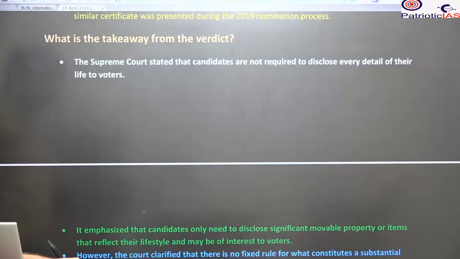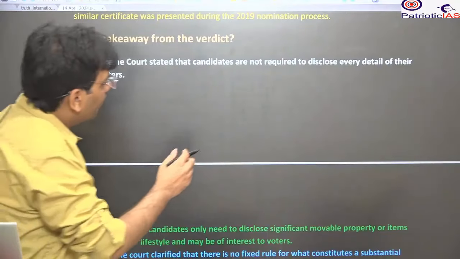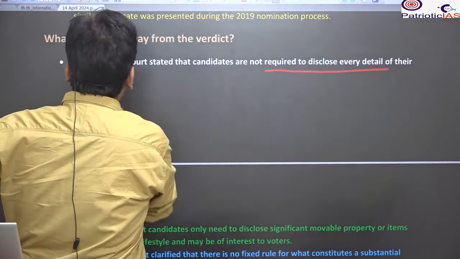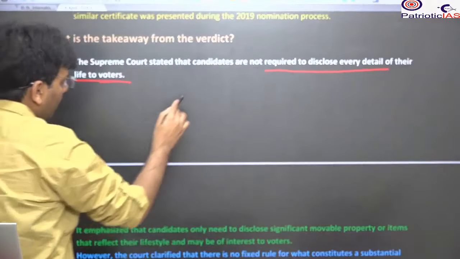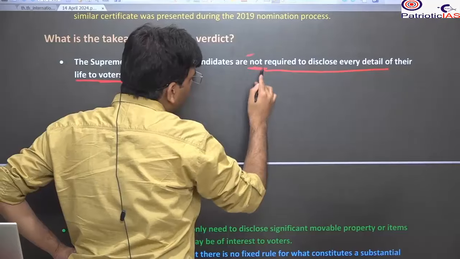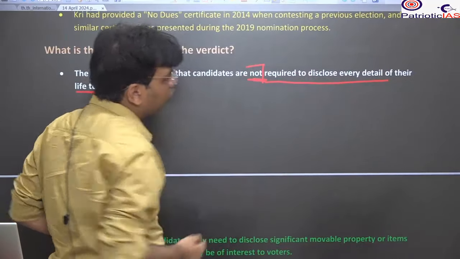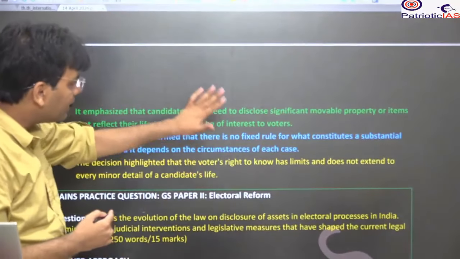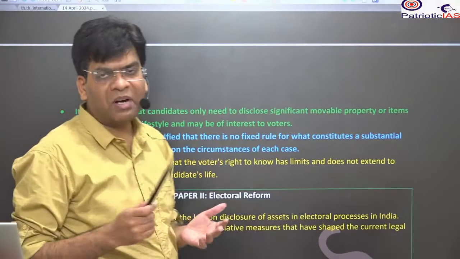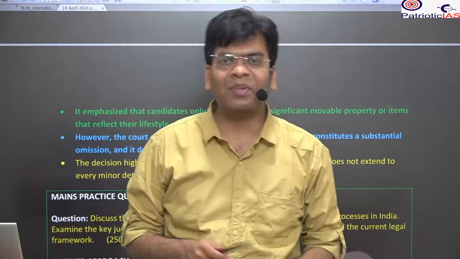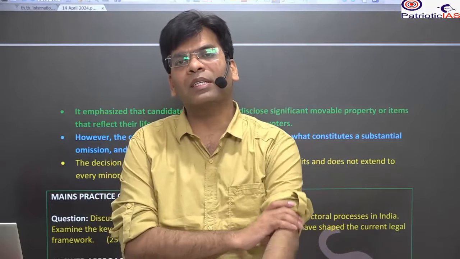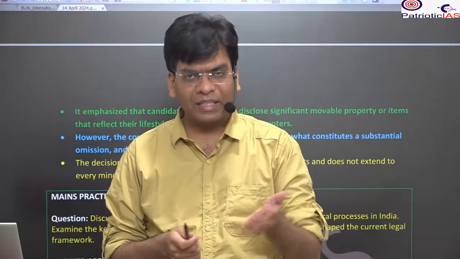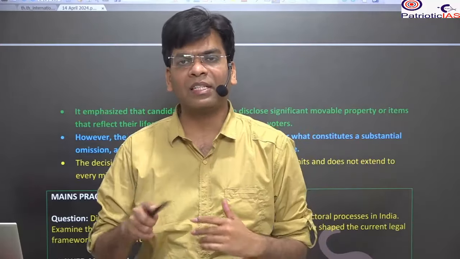Earlier, candidates were required to disclose every detail of their life to the voters. Now it is not required; they have to disclose the substantial things. It is like the basic structure doctrine, where the Supreme Court said we will not define what the basic structure is, but if you bring any case, then we will think.